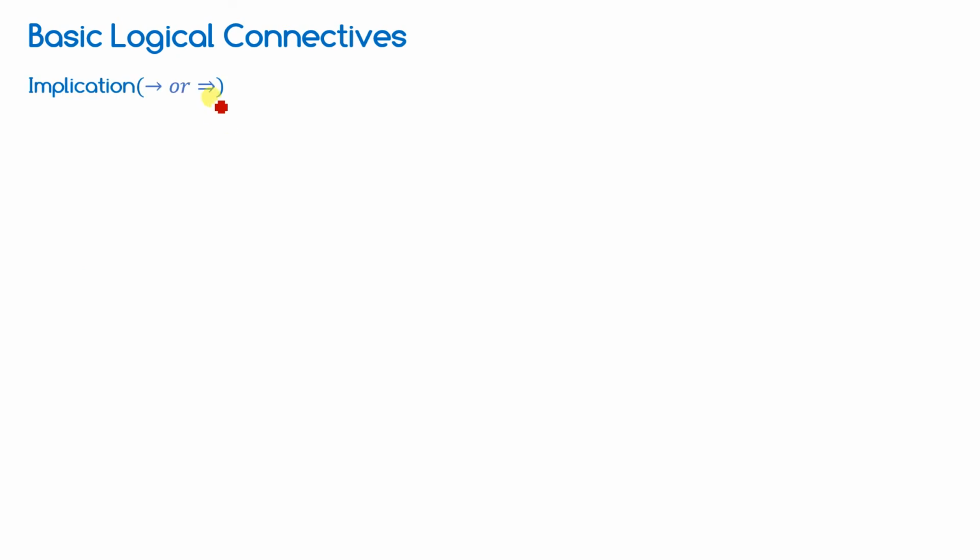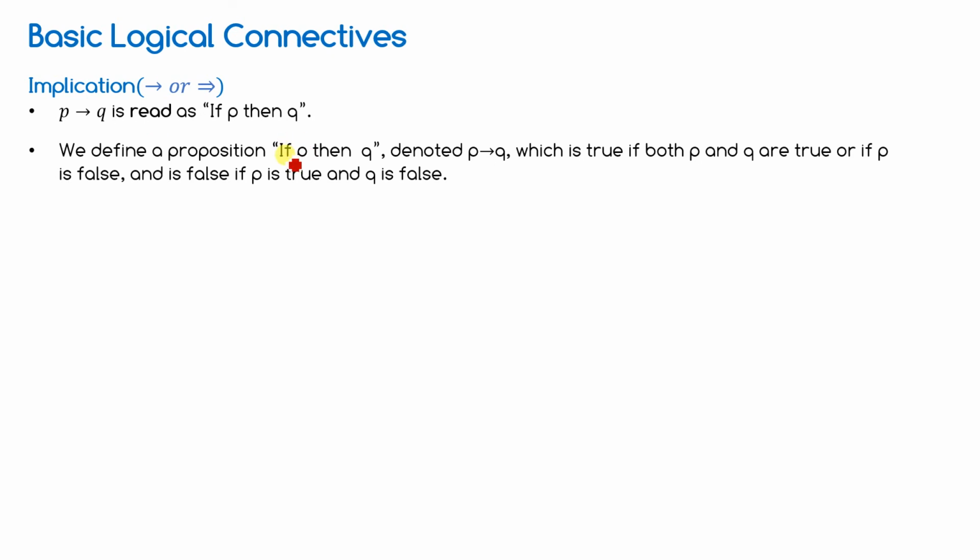Implication is denoted by a double arrow or single arrow. P arrow Q is read as if P then Q. You have to read it like this: if P then Q. We define a proposition if P then Q, denoted by P arrow Q, which is true if both P and Q are true, or if P is false.